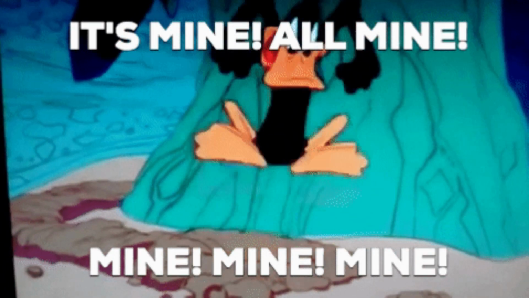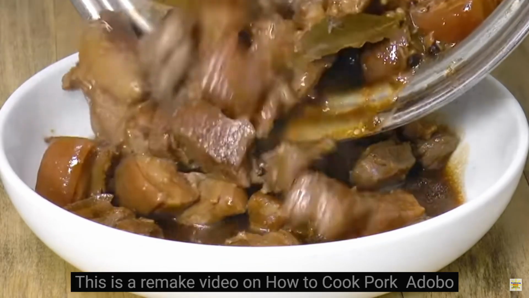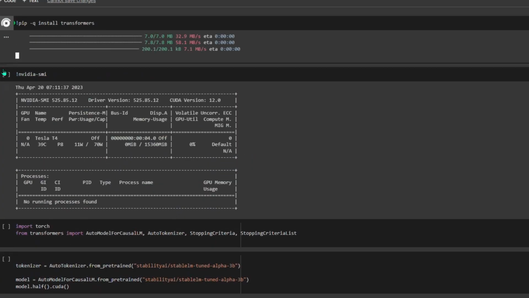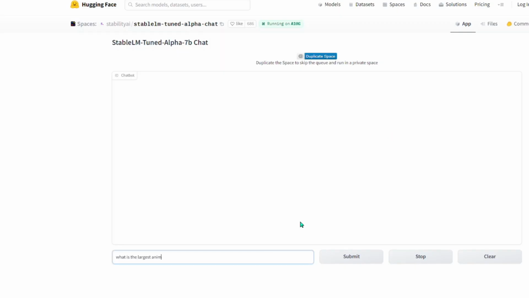Alright, so that was enough information about the tool. Let's jump into the rice and adobo. Today, I want to show you how to get access to this tool right now, and even install it locally, and I want to show you where to get more information about this tool.